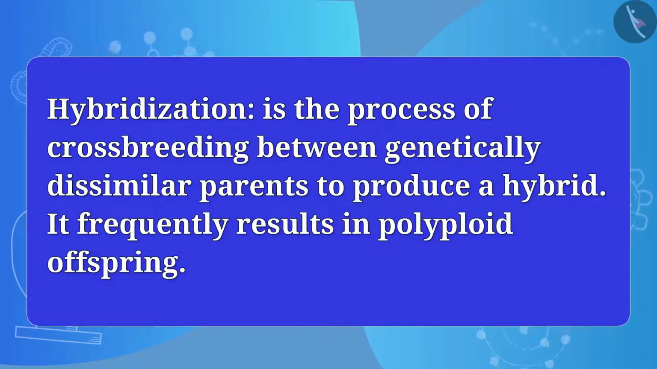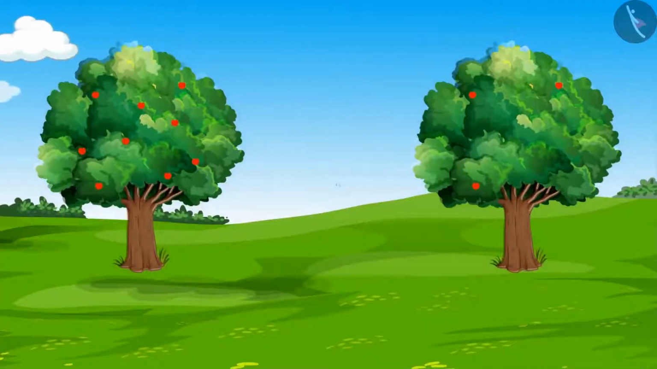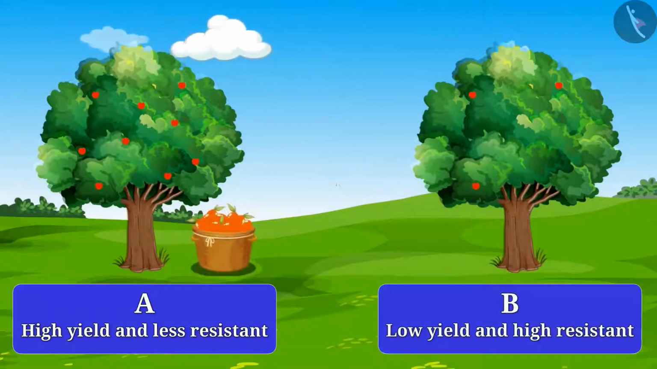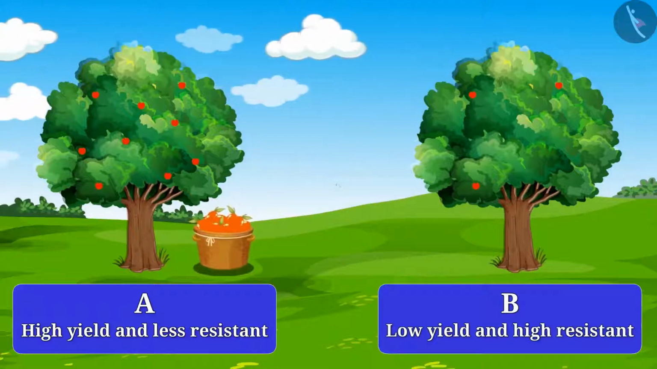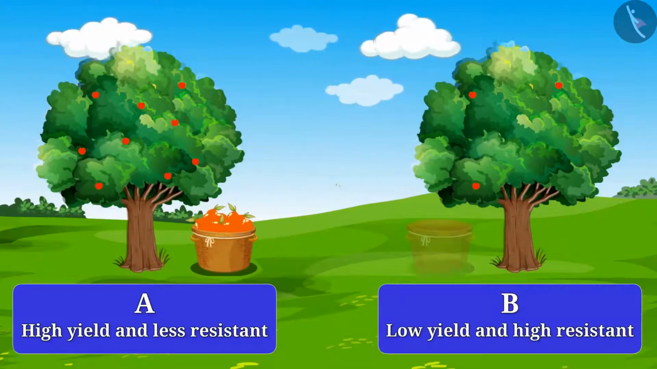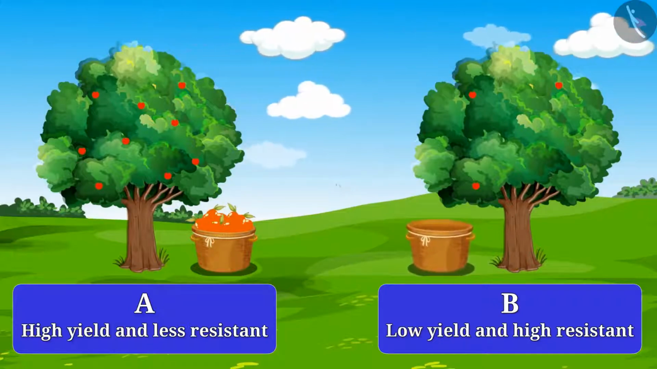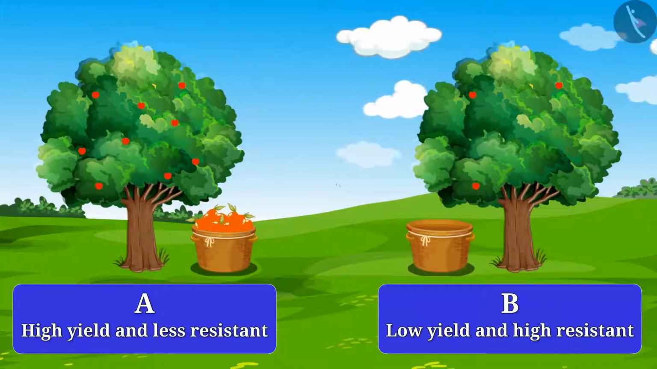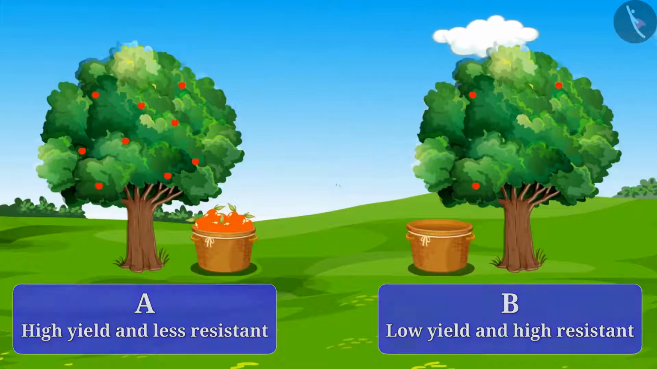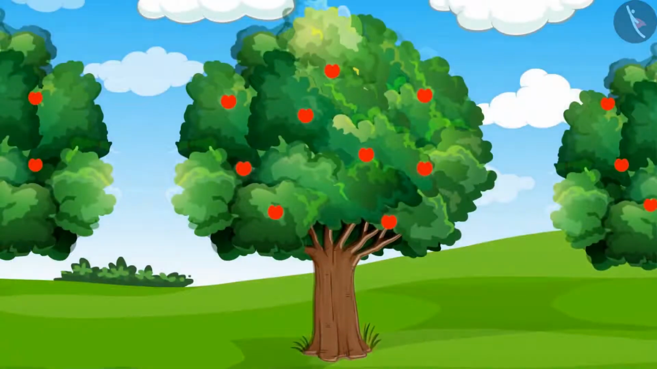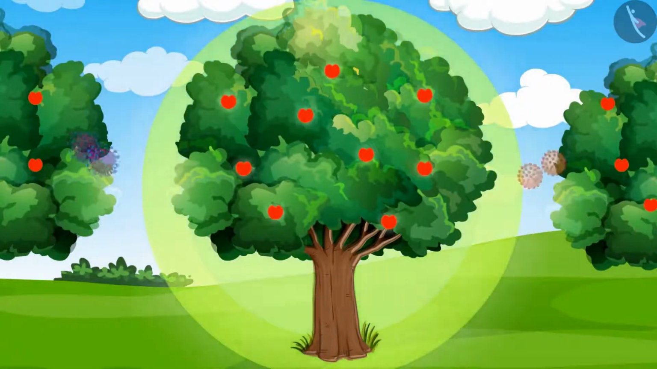Come, let's understand. Suppose you have two types of trees, A and B. Tree A gives high yield and is less resistant to disease, while tree B gives low yield and is highly resistant to disease. So, what qualities do you need for a good harvest? Just think. A tree which has high yield and is highly resistant to disease. But how can we get these two properties?